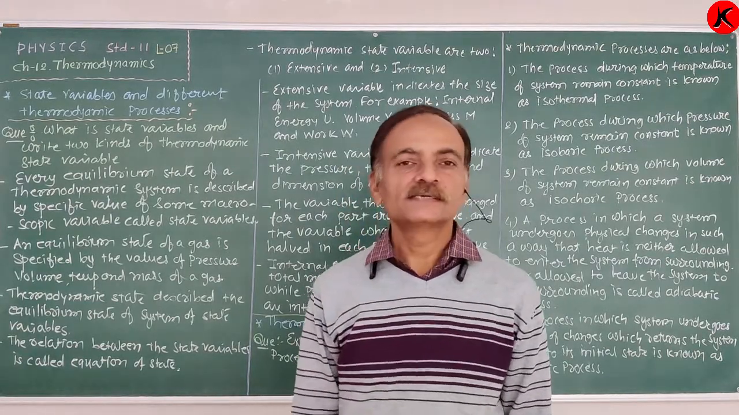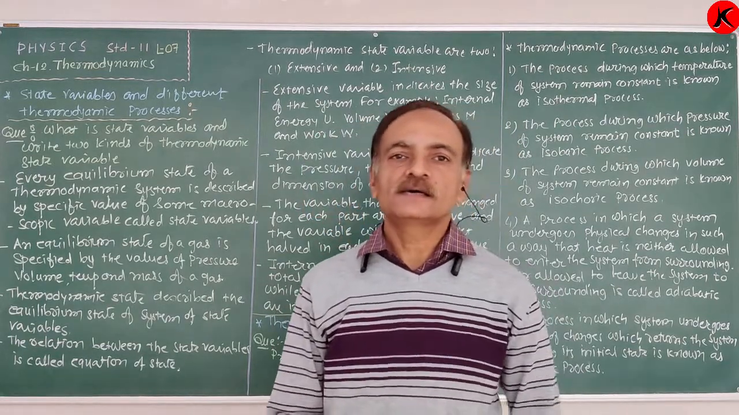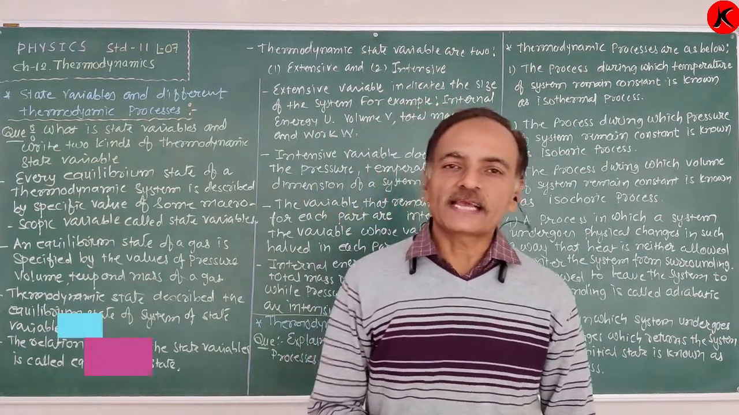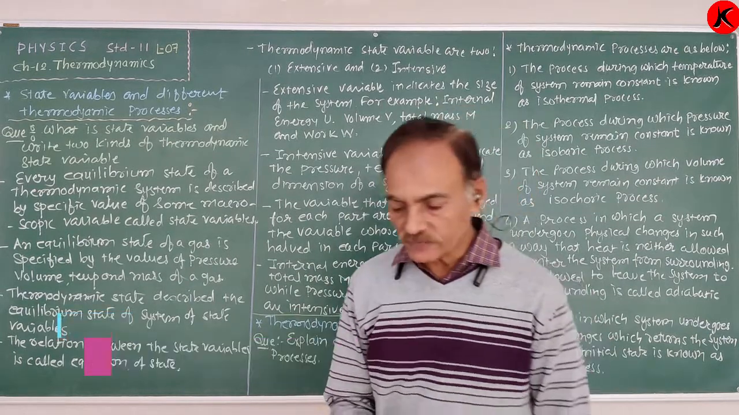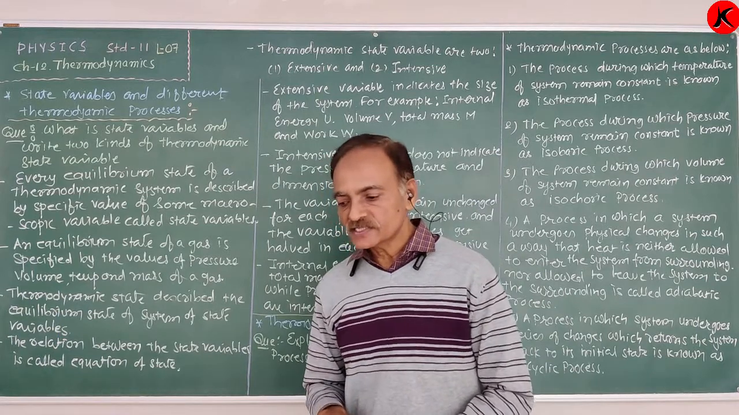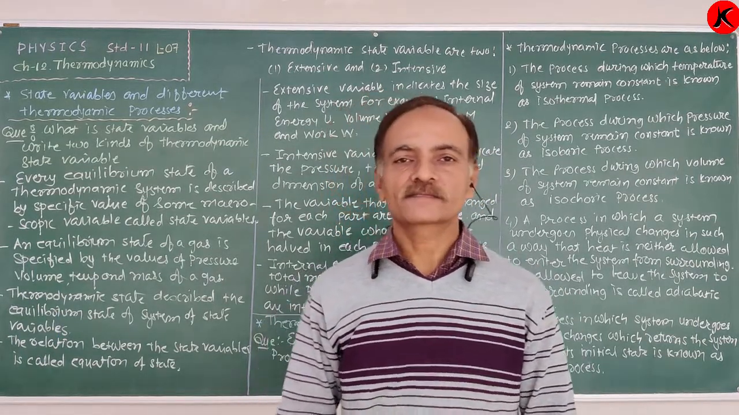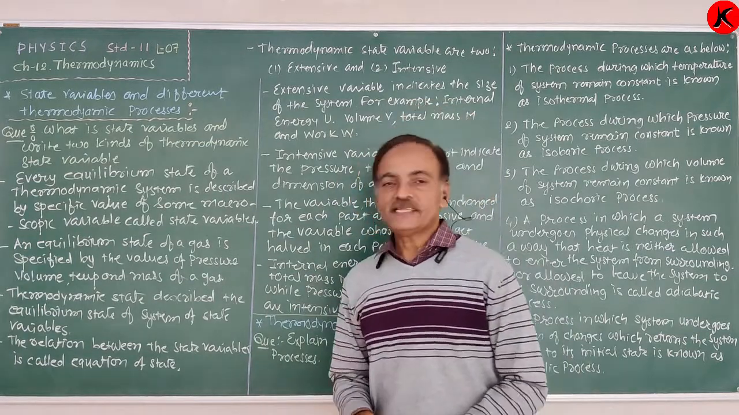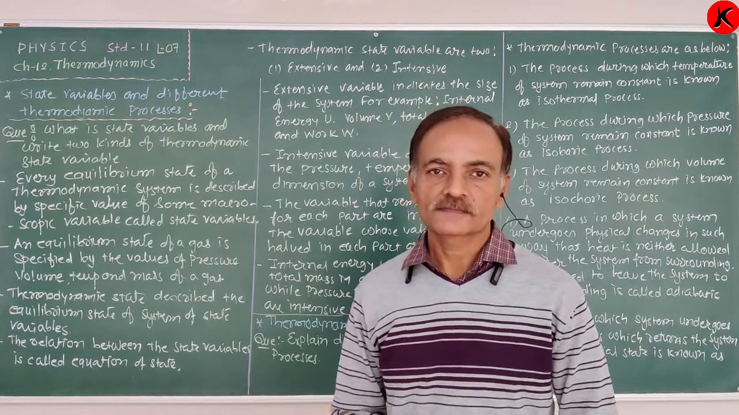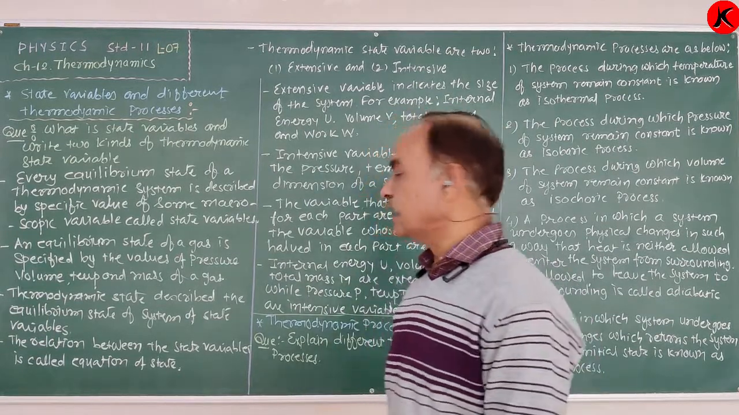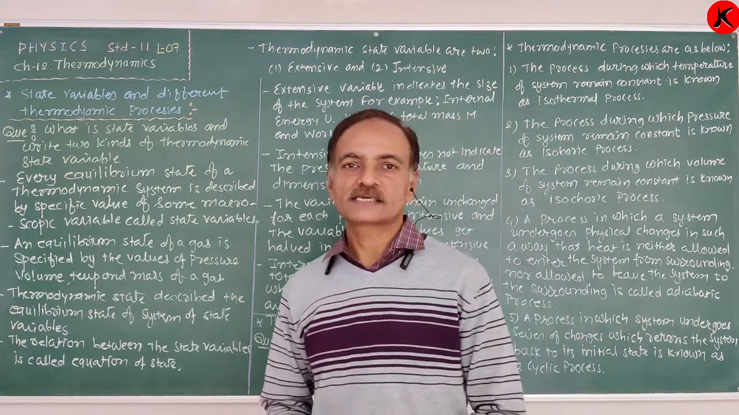Good morning, friends. In Thermodynamics chapter 12, we discussed the specific heat capacity at constant volume and at constant pressure, and the relation between them, Cp minus Cv is equal to R. Now, after that, what is the state variable and thermodynamic state variable? After that, we are also going to discuss the different kinds of thermodynamic processes.